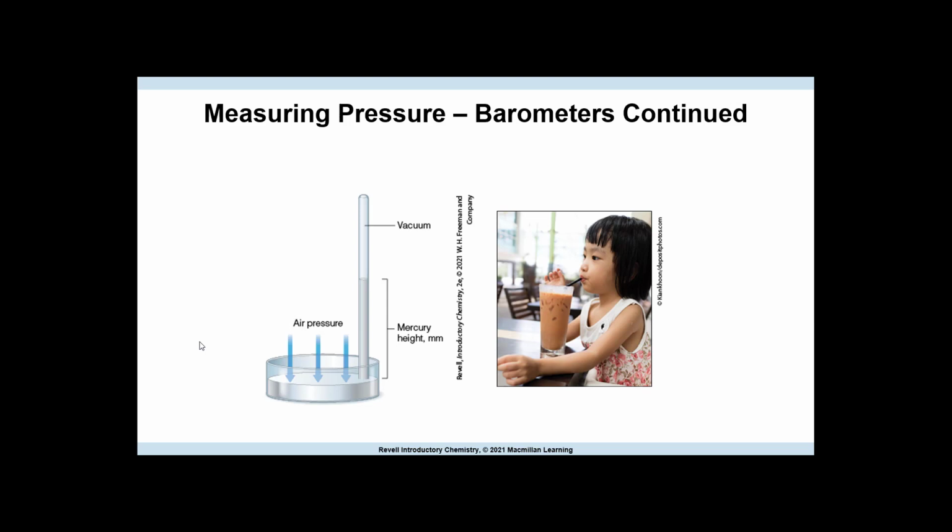So why do barometers use mercury rather than a less toxic liquid like water or oil? Because mercury is 13 times denser than water. Atmospheric pressure is enough to push a column of mercury 760 millimeters into the air. If we used water in the barometer, the column would have to be over 33 feet high.